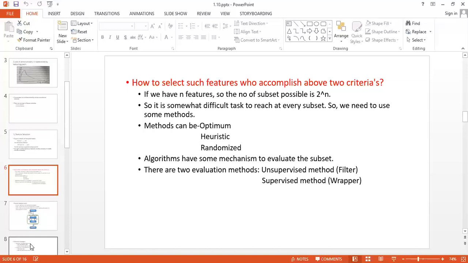For that we have three methods: optimum, heuristic, and randomized. Like some time before, I said that we have to optimize certain criteria. So what are those criteria? Those criteria are optimum, heuristic, and randomized. And to evaluate these criteria, we have two methods, unsupervised method and supervised method.